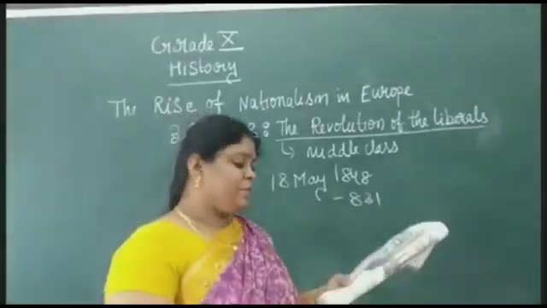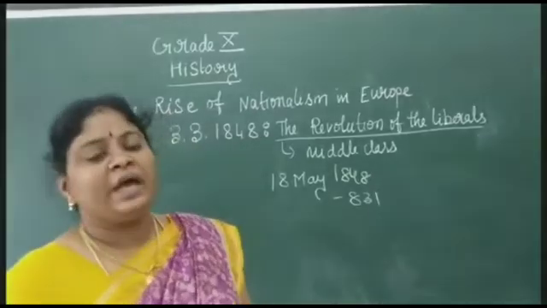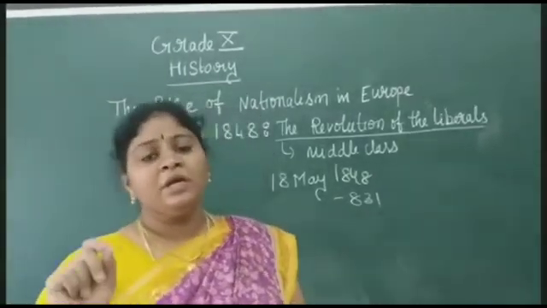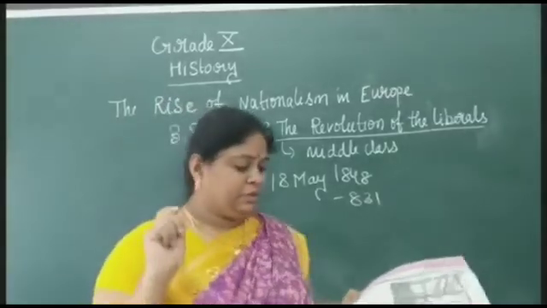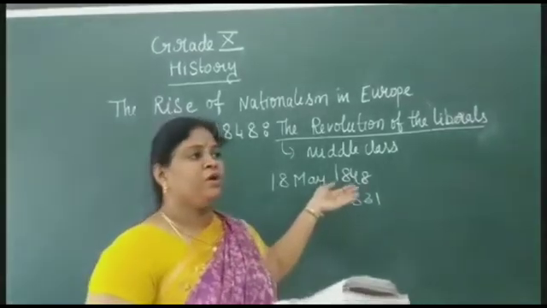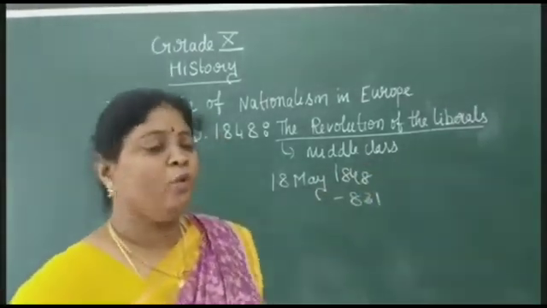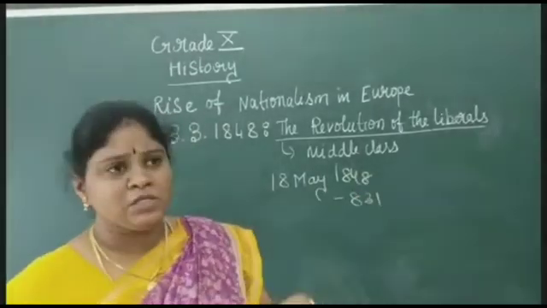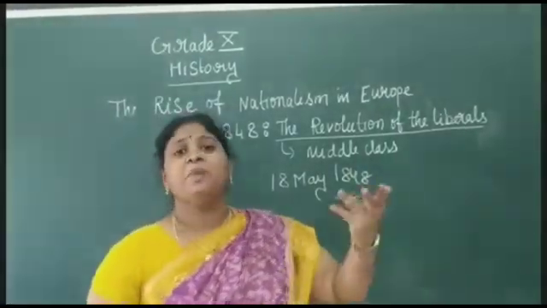So the women have still been denied universal suffrage. That is, they were not being given the voting right. But in the Frankfurt Parliament, which was under the headship of Church Paul, which was being held, women were just admitted over there. Admitted means they were asked to come as a spectator.